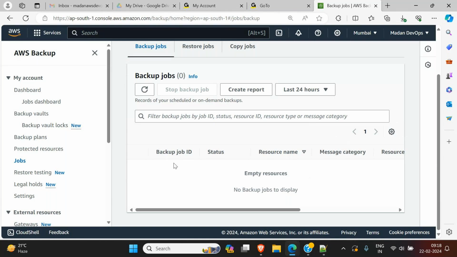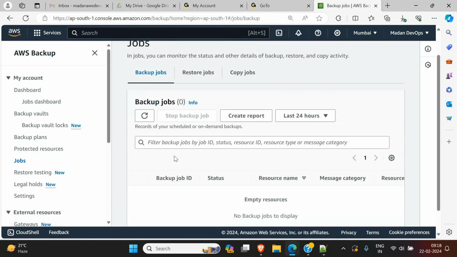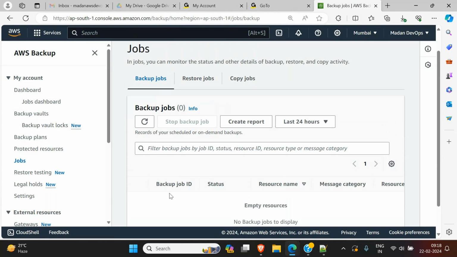So whenever a backup is running, under the backup tab, whatever backups are running will be displayed here, right? And suddenly assume tomorrow you got a requirement that you want so and so days data back. You want that particular day's data back, for example. Then how can we get it? We can get it using our cloud.